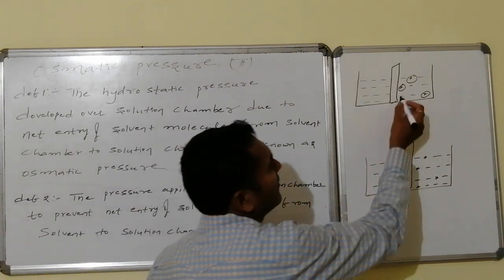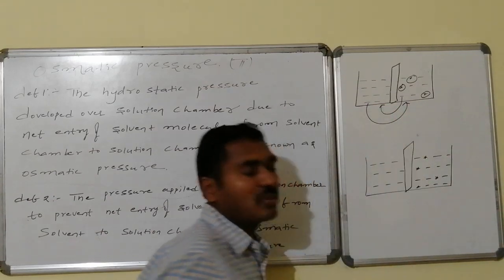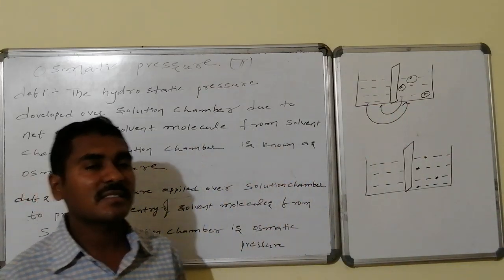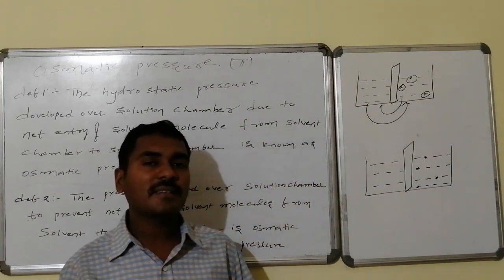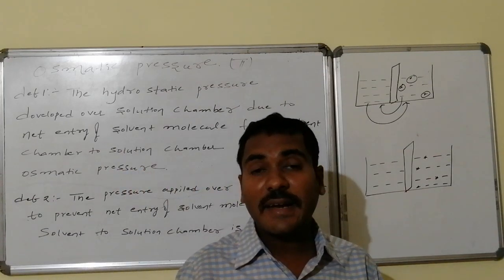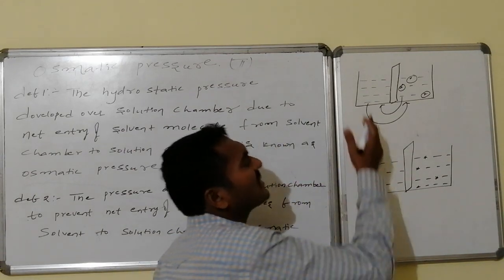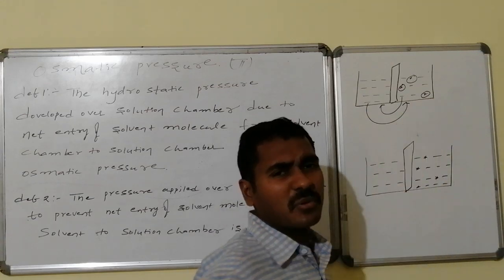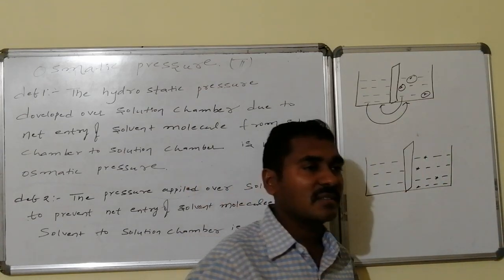Whereas this solvent molecule can go from here to the higher concentration chamber. Movement of molecules is present on both sides, but as a whole the net movement is from lower concentration to higher concentration. As a result, it goes on proceeding, and after some time it settles and reaches saturation.